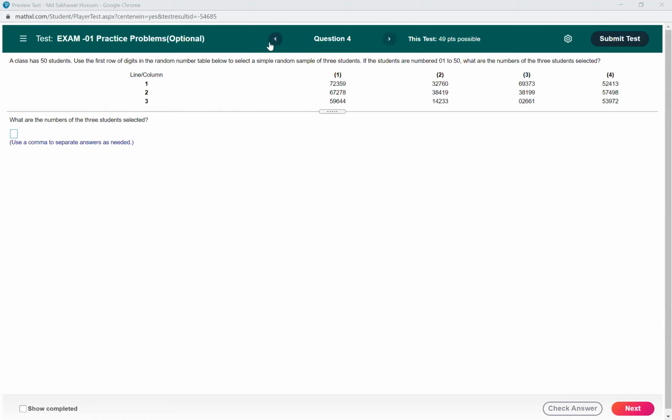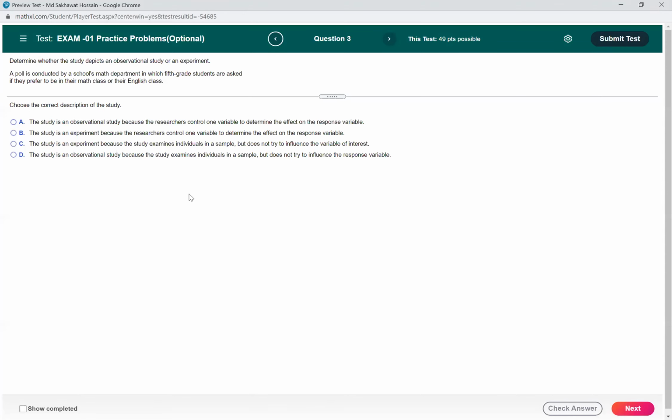Oh, question 3 is different. Okay, let me check. A poll is conducted by the school's math department in which 50th grade students are asked if they prefer to be in their math or their English class. Oh, I'm sorry. I'm following along on my exam too, and it's a different question. Oh, okay. Yeah, I think this is the same question. Okay, thank you.